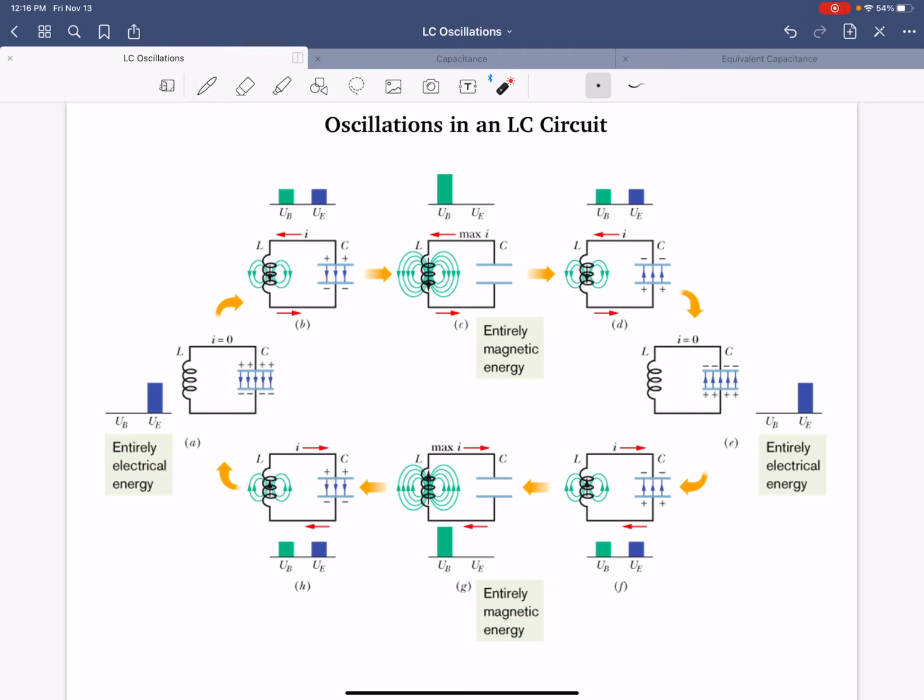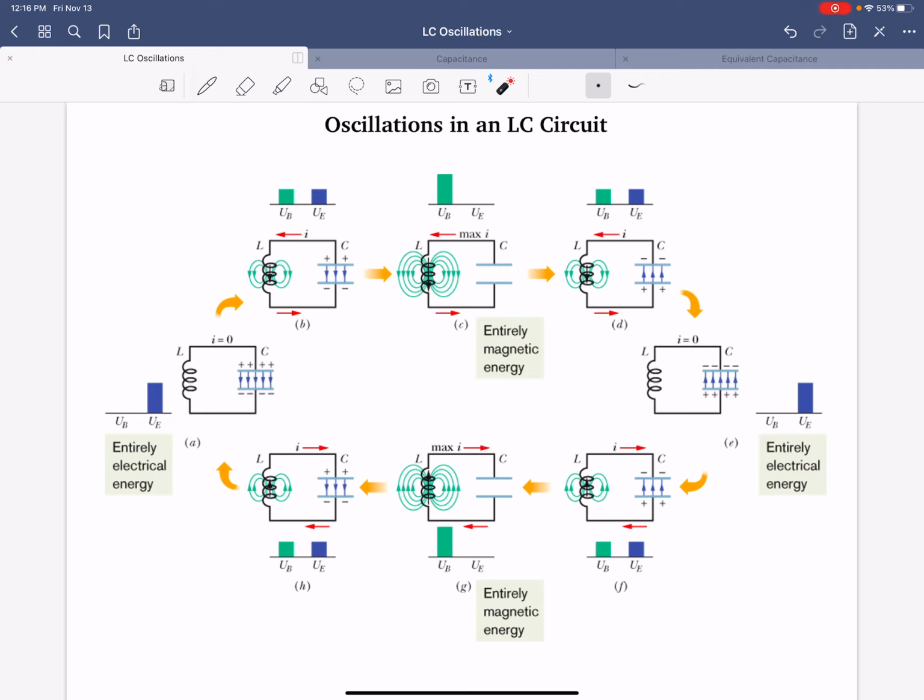Hey everyone, so welcome to chapter 31. This will be the first time that we will encounter an inductor and a capacitor in a circuit at the same time. We'll also have a resistor thrown in there very shortly to make it an RLC circuit, but let's start out chapter 31 with just LC, for an LC oscillation.